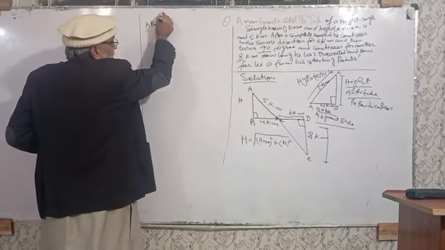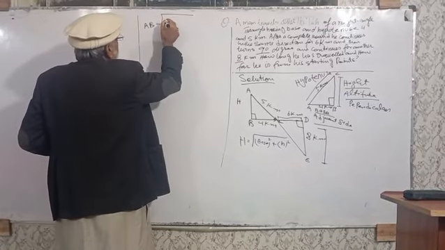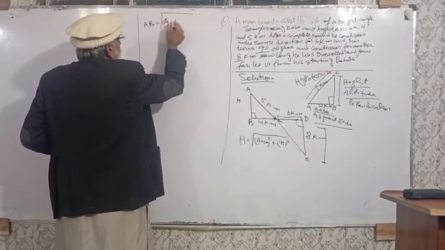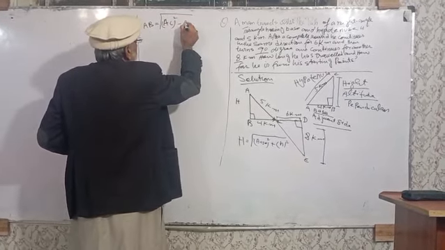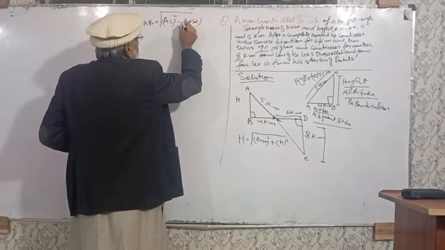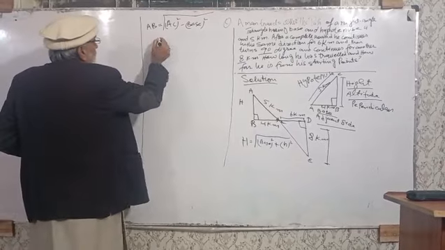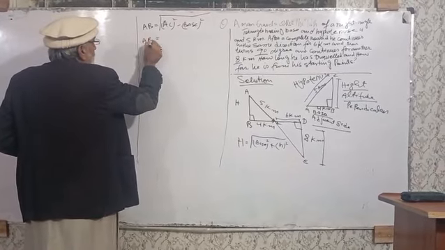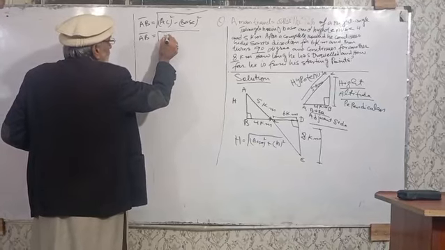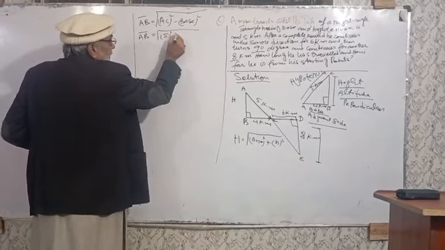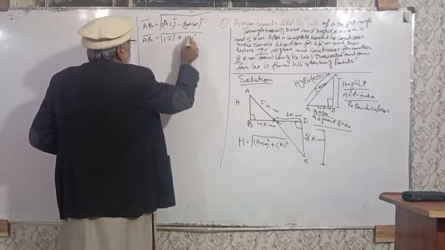AB is equal to the square root of hypotenuse squared minus base squared. When we use this formula, AB will be AC, meaning 5 squared, minus base, meaning 4 squared.